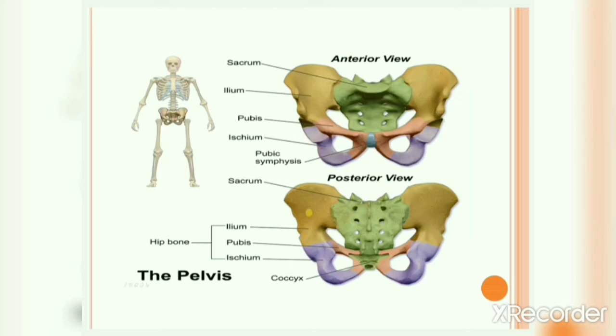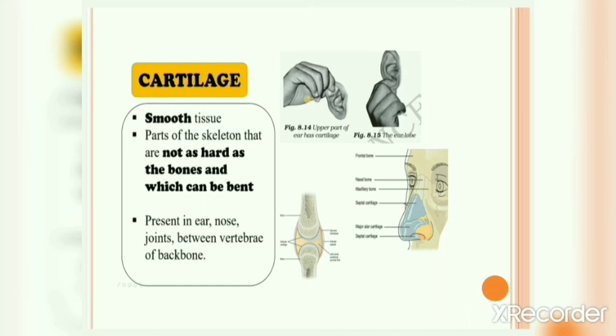Moving forward, let's now talk about cartilage. We have already studied about cartilage. So, cartilage is a smooth tissue. Now, touch this part of your earlobe, and also touch this part of your ear. You will feel a significant difference. This part is quite soft, and this part, the upper part of your ear, is not as soft as your earlobe, but not as hard as a bone.